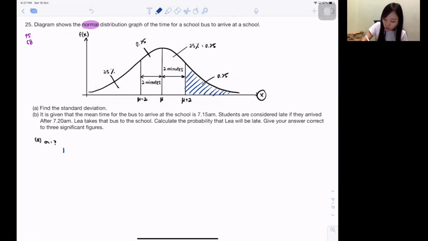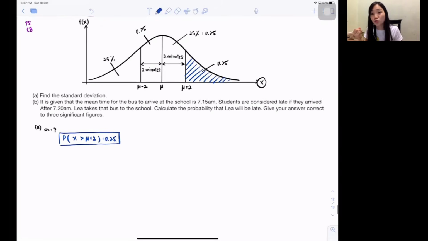Okay, so that one, isn't it the probability is 0.25? And for the one I just sketched, isn't it that one is actually x bigger than mean plus 2? Because this corner is seriously right side of mean plus 2. Isn't it bigger than mean plus 2? You see, you must be able to write the probability out. Only you guys able to do it, okay?